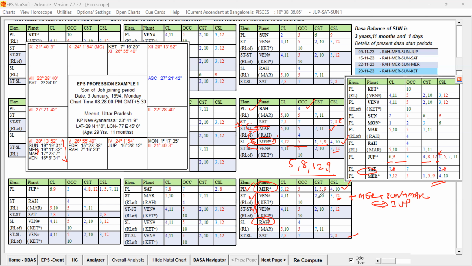And unfavorable or mixed key planet, with some mixed significations, not detrimental, that Mercury is playing a role at this sublord. So it is indicating some weakness is there for Dasa Lord along with that favorable.